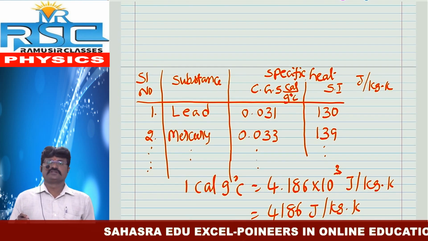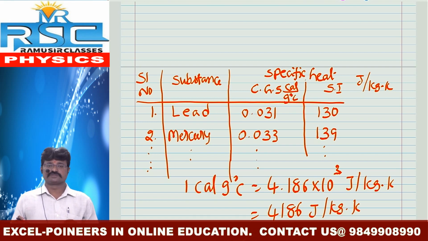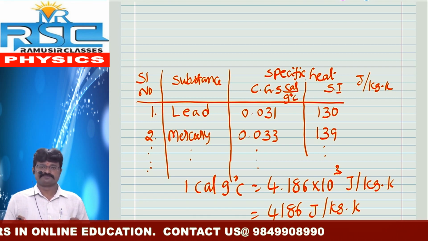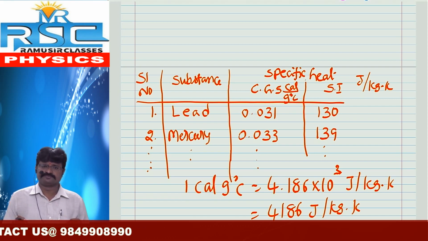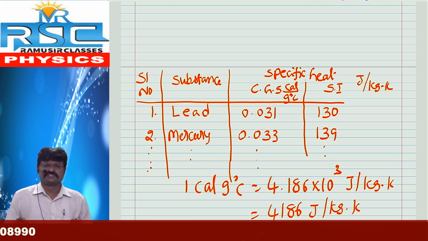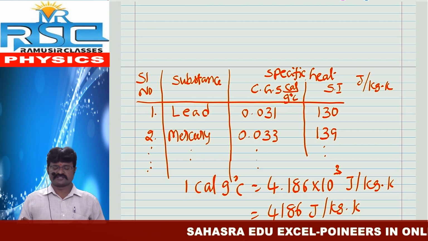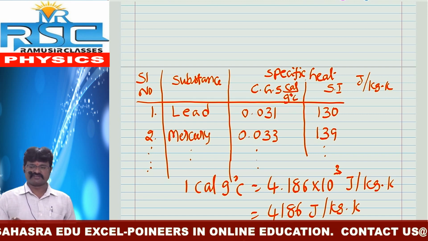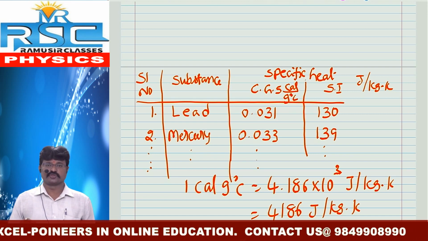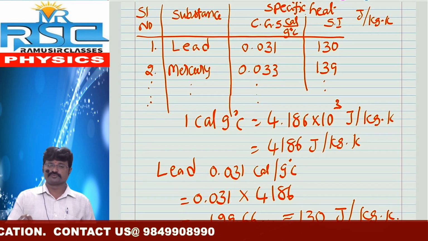In that table, the textbook gives some substances and their specific heat values, CGS values and SI values. The examples are lead, mercury, brass, zinc, copper, iron, glass, aluminium, kerosene, ice, seawater and water. We want to take only 2 examples here: lead and mercury. Lead: CGS value 0.031 and SI value 130. Mercury: 0.033 and SI value 139 joule by kg Kelvin.